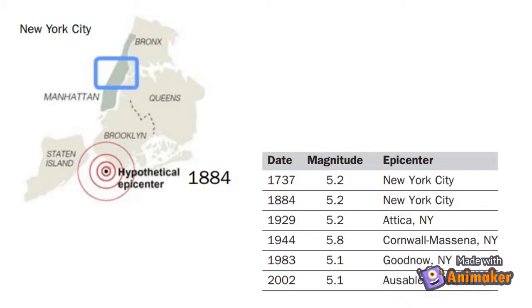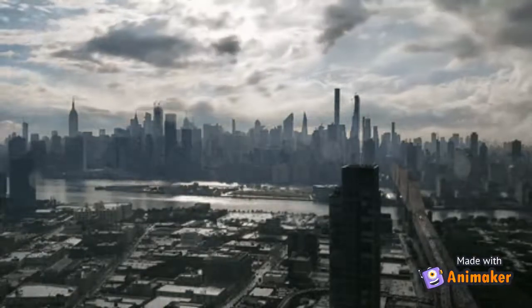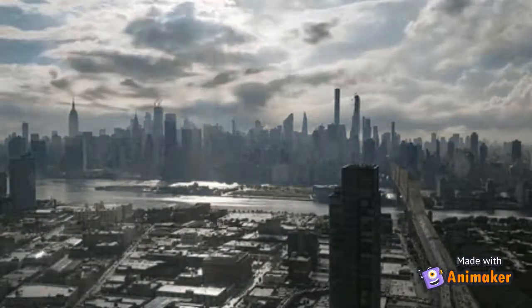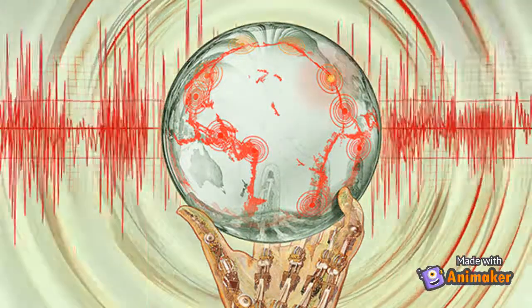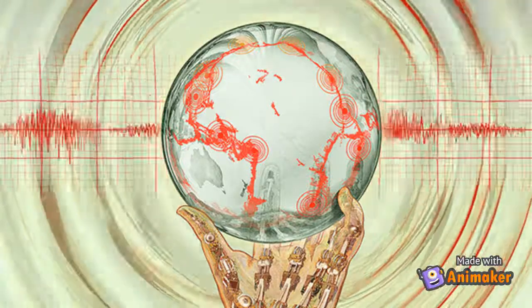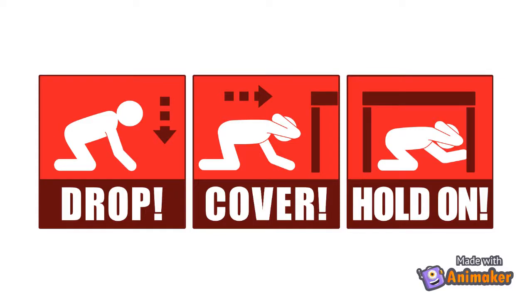A magnitude 5.2 earthquake shook Manhattan back in 1737 and 1884. The time gap between them is 147 years. It has been 137 years since the last magnitude 5 earthquake in New York City. The prediction of the next large earthquake in New York City will be around 2031 to 2034. However, it is important to remember that we do not yet have the science or technology to correctly predict earthquakes. This is just based on scientific hunches.